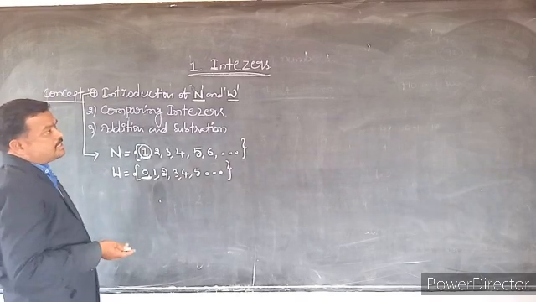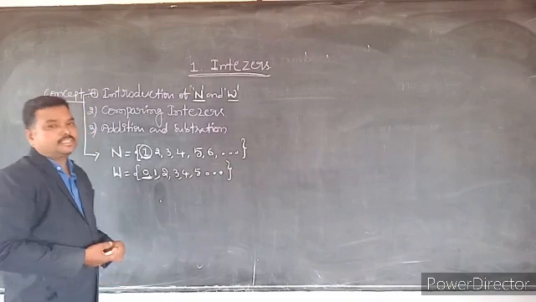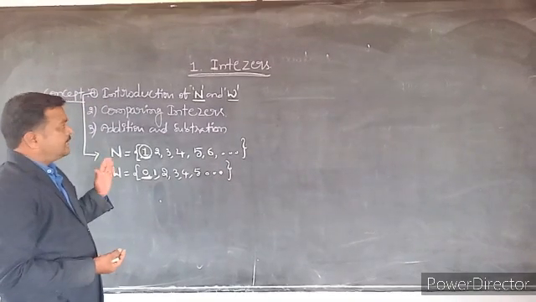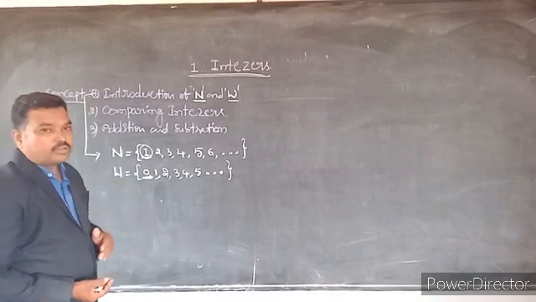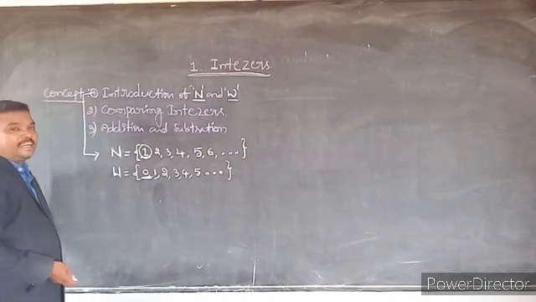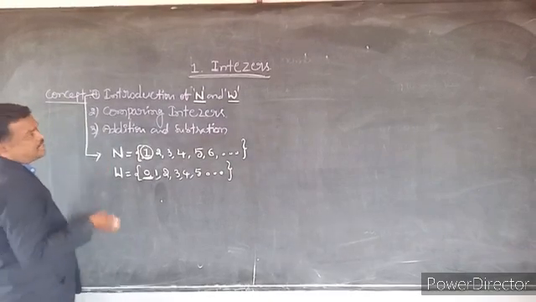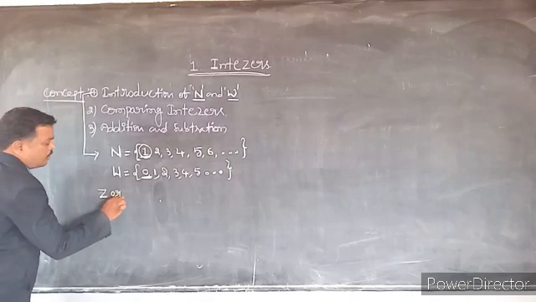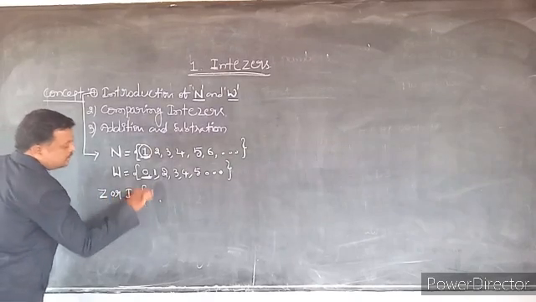The negative numbers and the positive numbers including 0 are called integers. Integers are represented by the letter Z or I.